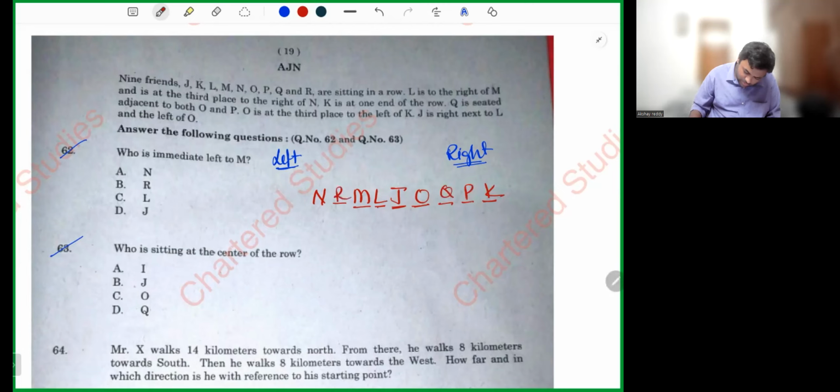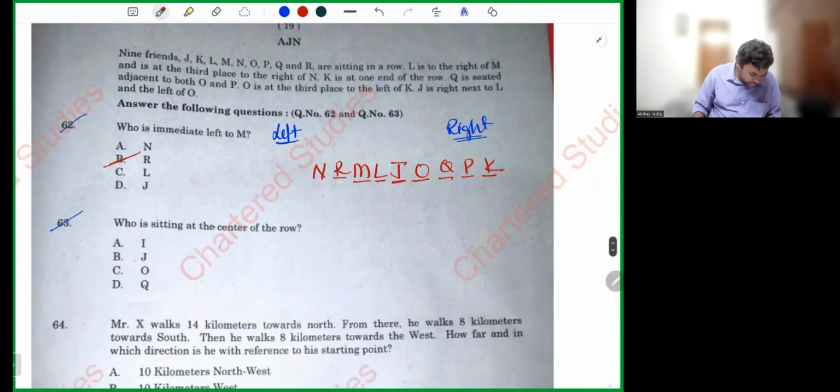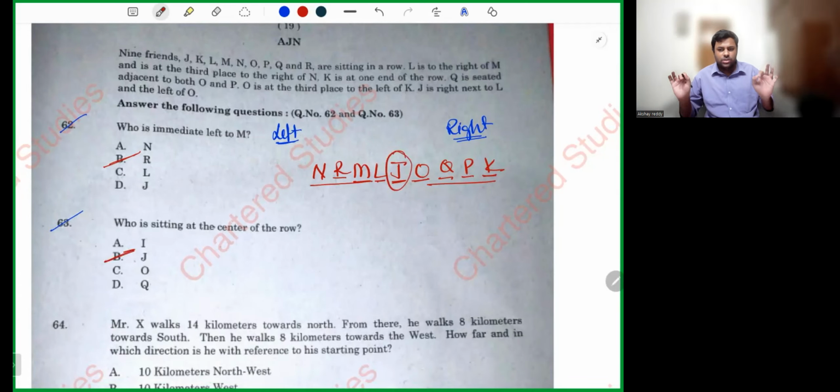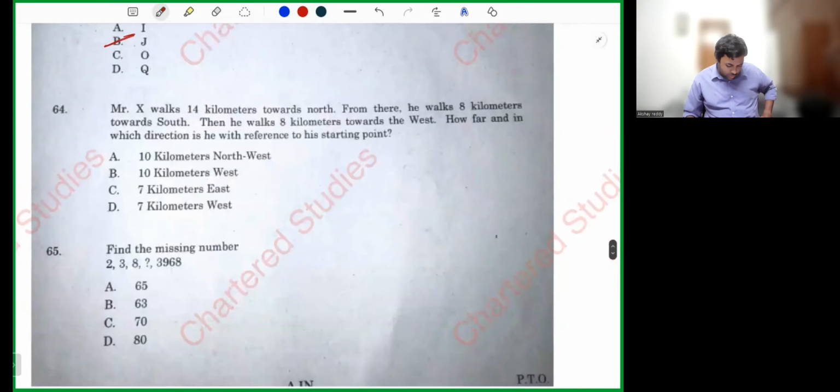Who is immediate left of M? Obviously, sir, R. Next, who is sitting in the center of the row? J is sitting in the center of the row. Simple, easy questions. Okay, next, question number 64.